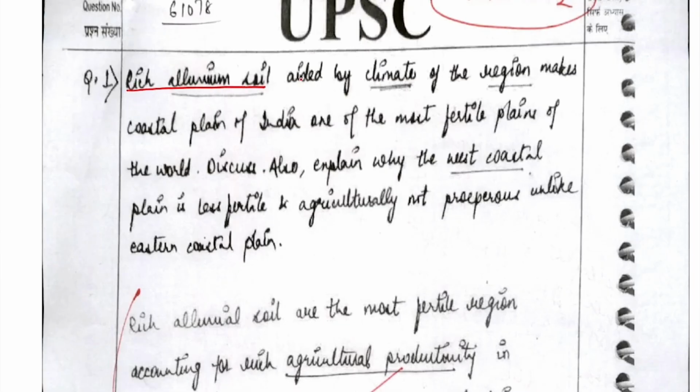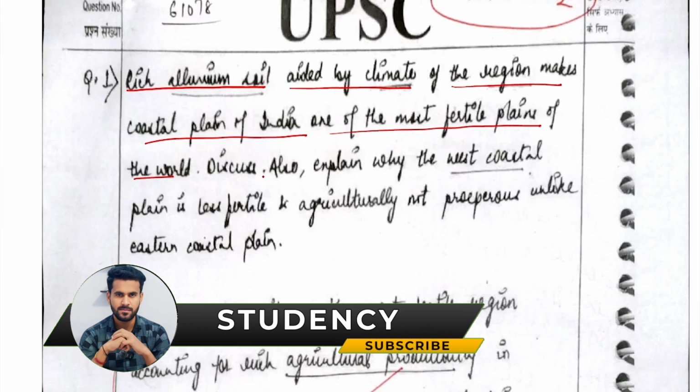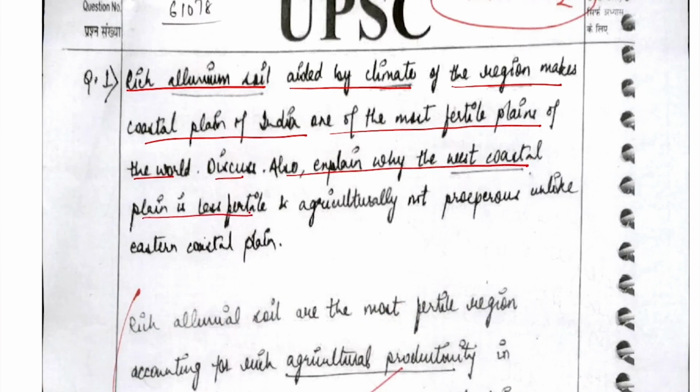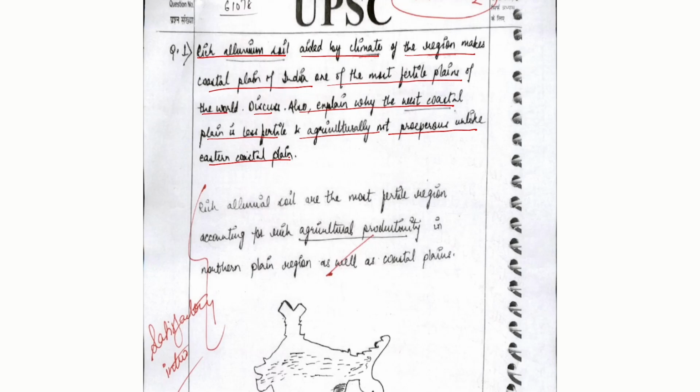The rich alluvium soil aided by climate of the region makes coastal plain of India one of the most fertile plains of the world. Discuss, also explain why the west coastal plain is less fertile, agriculturally not prosperous, unlike eastern coastal plains. Now, in this we need to understand the demand of the question, what the question is trying to ask.